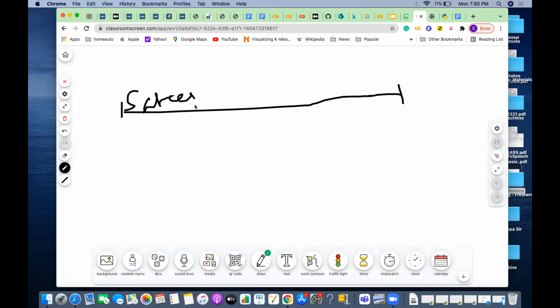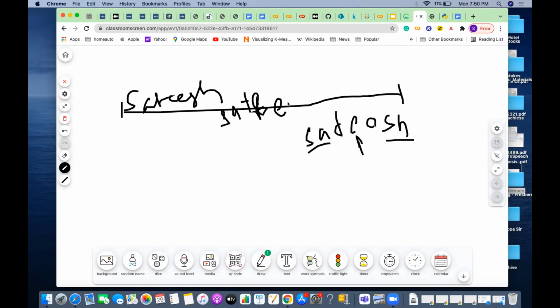So I say TWESS to start. If I say right justified, means H will be there, S will be there, E, T, yes, so this is the right justified. If I say center justified, it will be in the center. So this side 3, this side 3. So T is a center here. So E is a center, and T A S and E S H. Something like that. This is how center justified works.